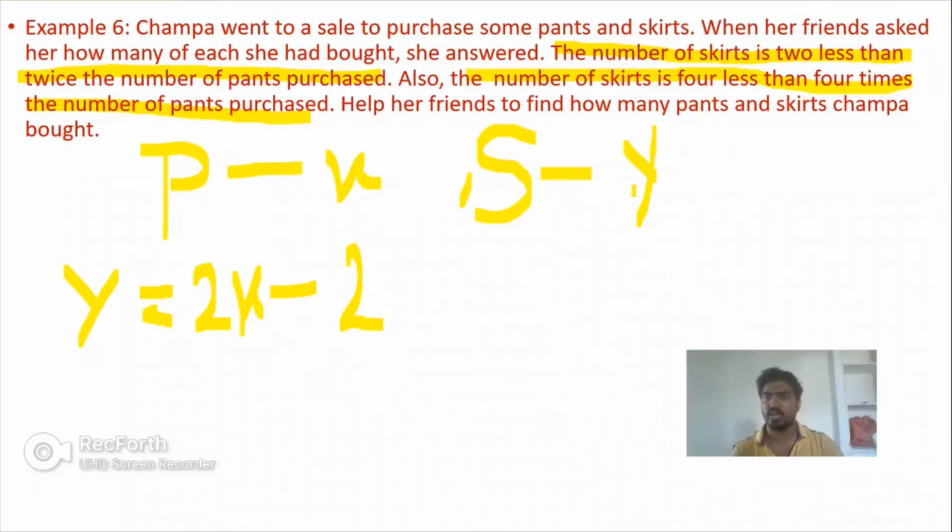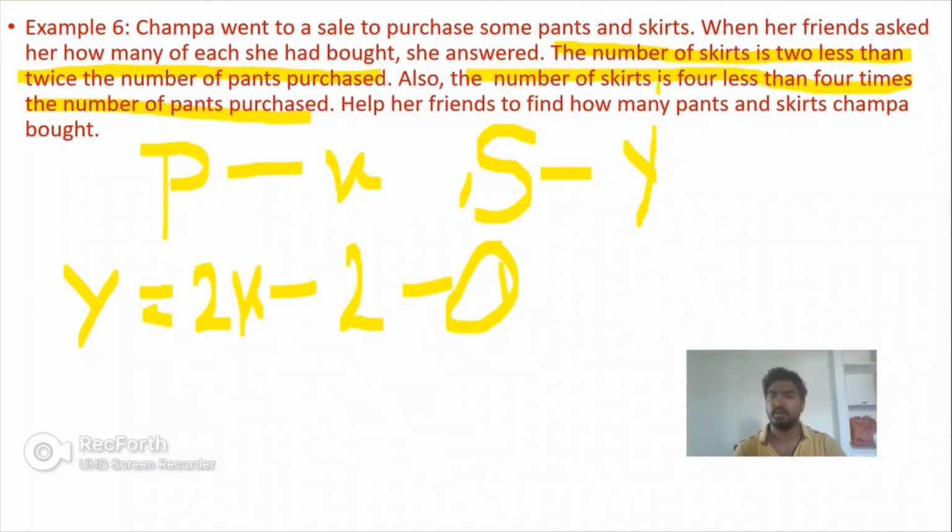The number of skirts, we can represent it with y. So y is equal to 2 less than twice the number of pants purchased. Here they are saying 2 less than twice the number of pants. So I am treating the number of pants purchased as x. So 2 into x minus 2. So I can frame this equation as equation 1.